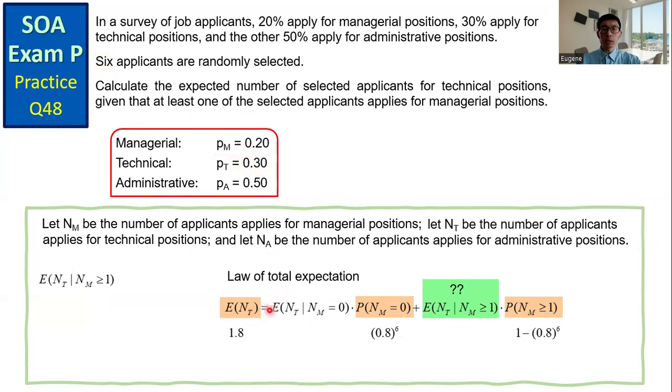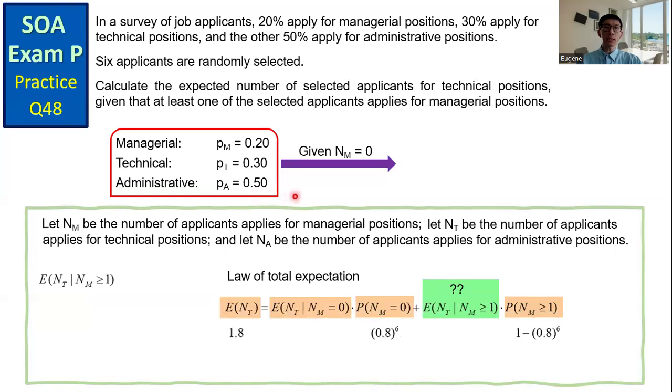And then we need to compute the conditional expectation, E of NT given that NM equals 0. Here we need to update the probability of the technical and administrative positions, given that NM equals 0. So the total probability that the selected applicant applies for technical or administrative position is 0.3 plus 0.5, which is 0.8.